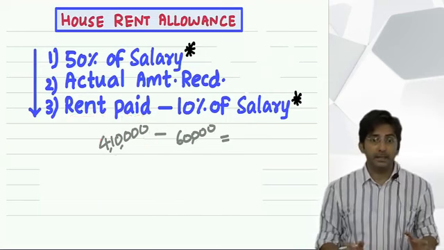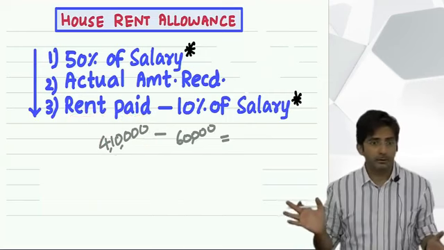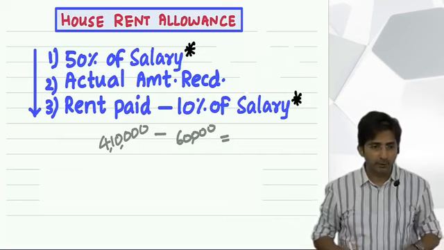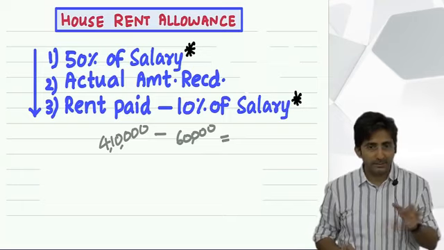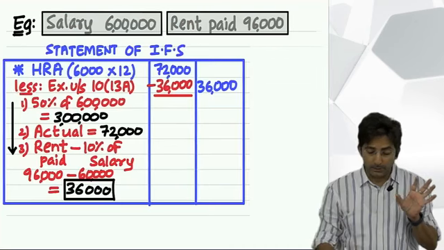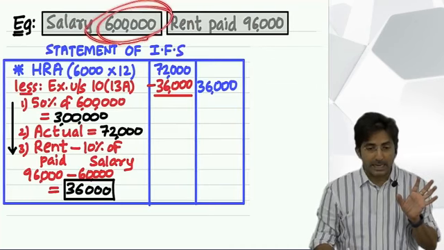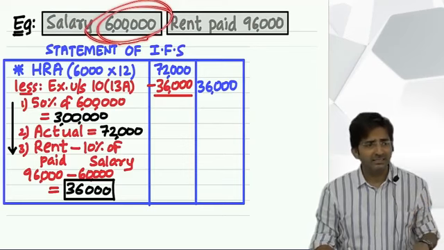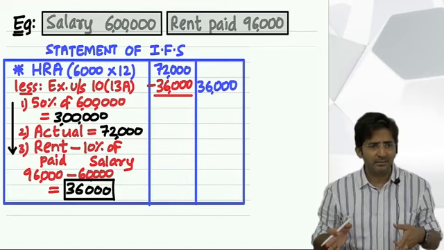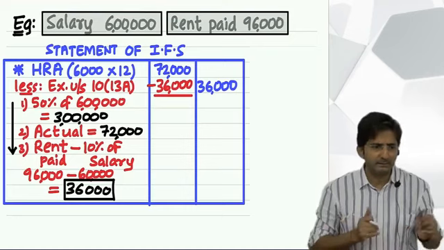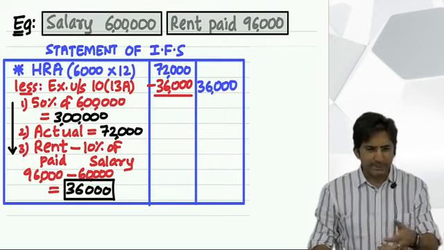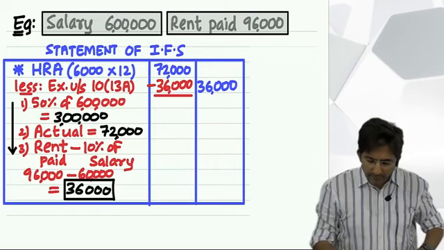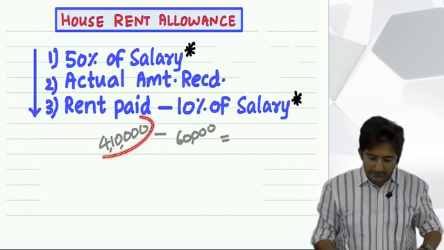Means imagine he is staying in a sophisticated house for which he is paying a rent of 4 lakh 10,000. Feel his salary is how much? 6 lakhs. A person earning a salary of 6 lakhs, 4 lakh 10,000 is spending on rent. He is mad. He doesn't have other expenses or what? The only expense is rent for him, it seems. So in short, the example is a little weird, but just for the sake of understanding, what if the rent paid is 4 lakh 10,000 then?